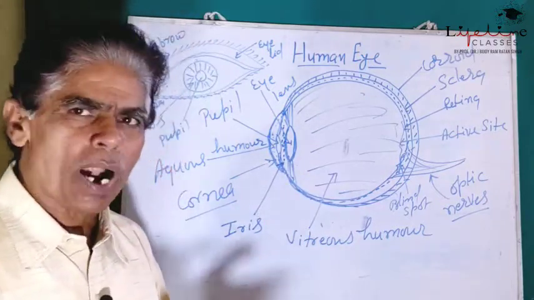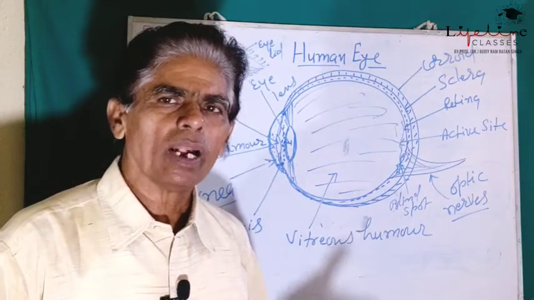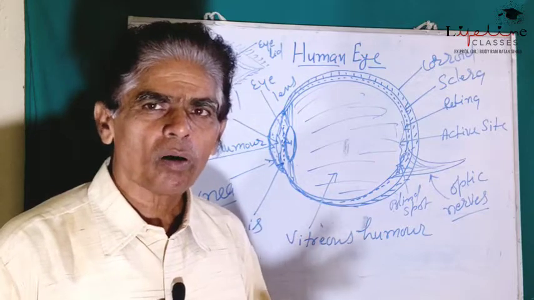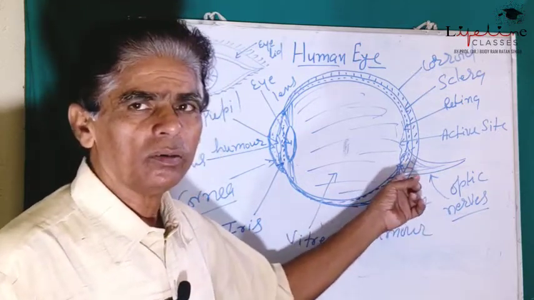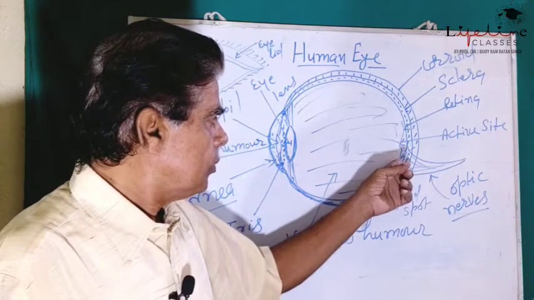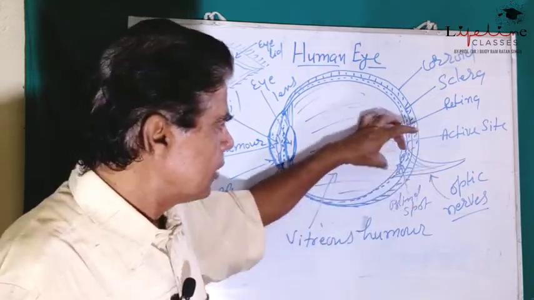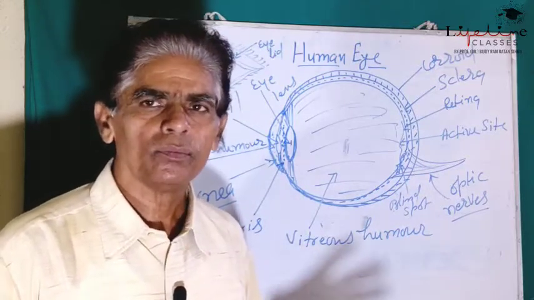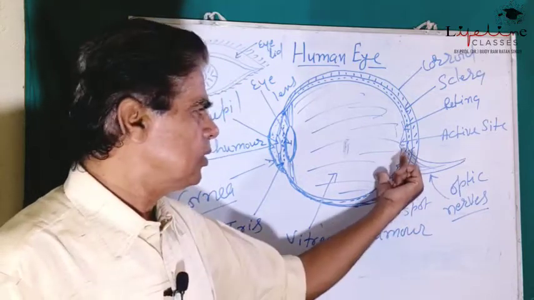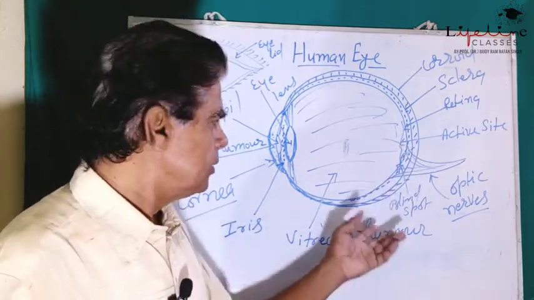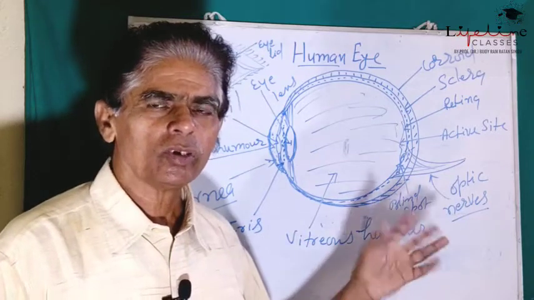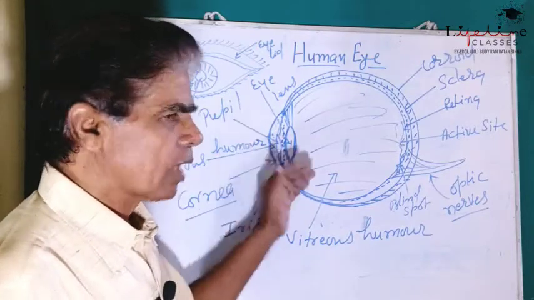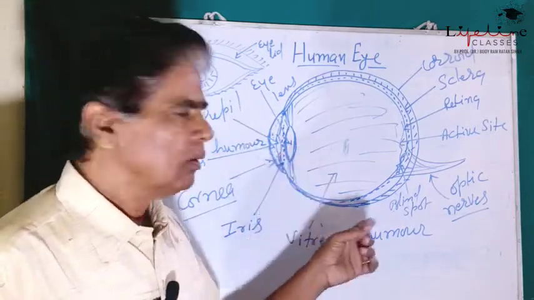But the part of the retina from where the optic nerves arise does not form an image there. This part of the retina is devoid of rod cells and cone cells. That is why this point is also known as the blind spot. So in this way, the eye works as a camera.